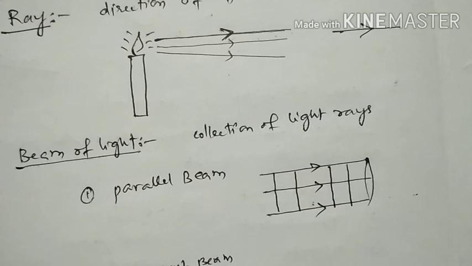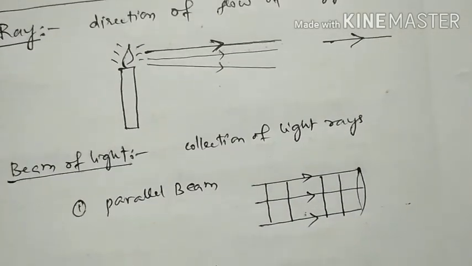Beam of light. Beam means a collection of light rays. You are collecting some light rays, or you are representing a large amount of light in the case of a collection of light rays. So there are parallel beam, convergent beam, and divergent beam.